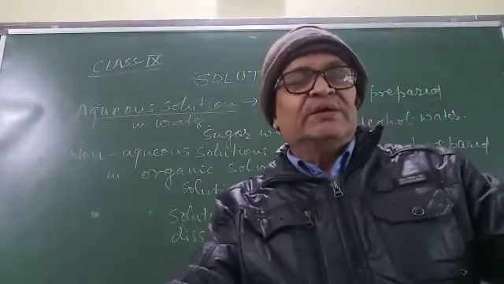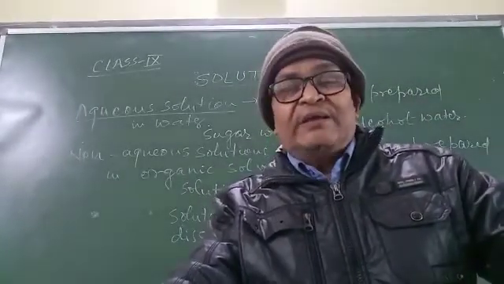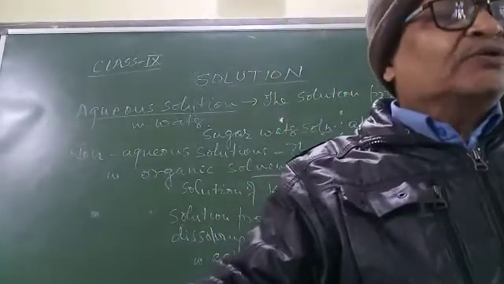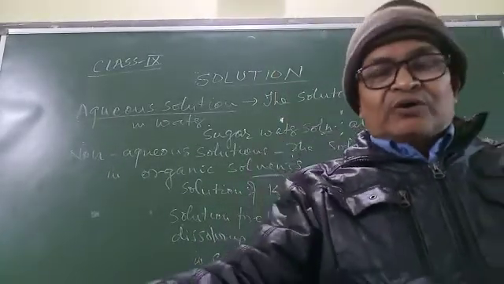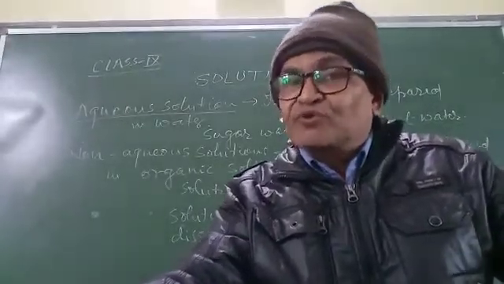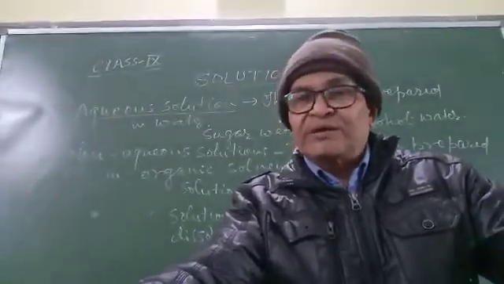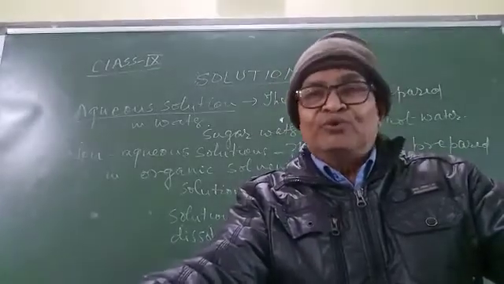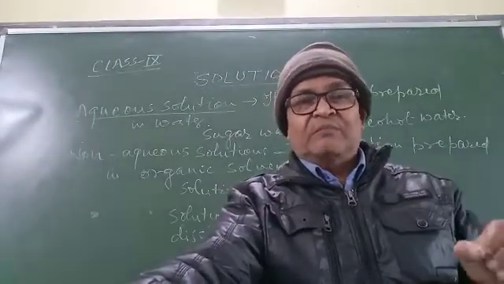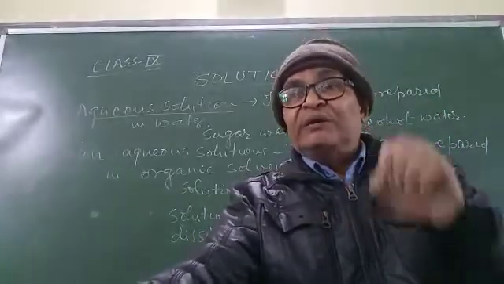We can't see solute particles by naked eye or even with the help of a microscope. Solute particles cannot be separated by the filtration process, that is by using filter paper, because the size of solute particle is much less than the holes of the filter paper.